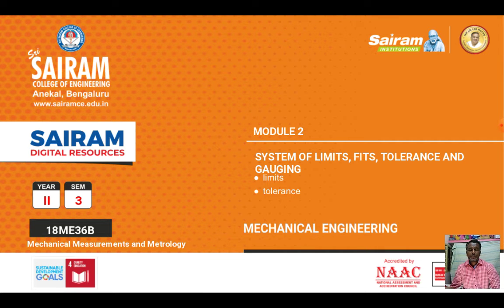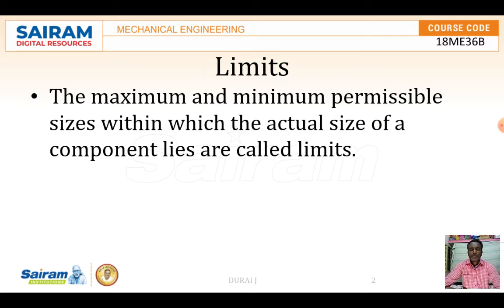Before going to the limit, in this module we are going to discuss what a limit is, types of fits and types of tolerances, and gauging: no go gauge, go gauge, as well as plug gauges, ring gauges and comparators, different types of comparators like hydraulic comparator, mechanical comparator and pneumatic comparator. Those things we are going to study in this particular module. First we are going to discuss limits.